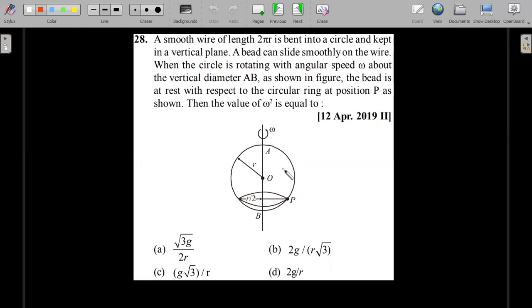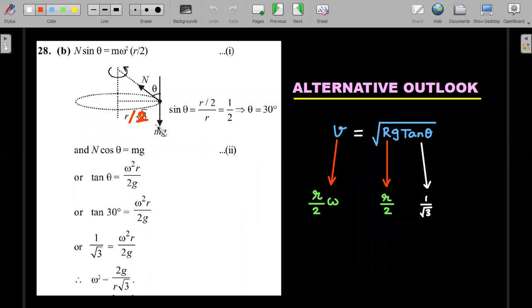Again, it's a zero friction problem. I think you should be able to directly write this as the car going on an inclined plane, which is given by a tangent here. I'll show you the usual solution and the angle of banking idea. The usual solution is this: you will try to write N this way, mg this way, you require a centripetal force and do all this.